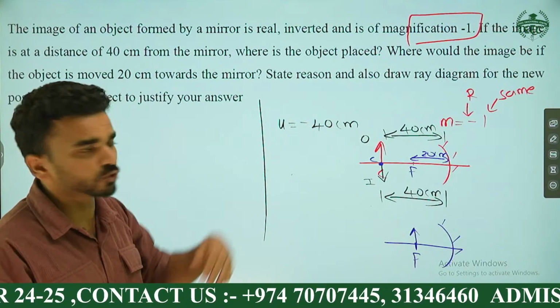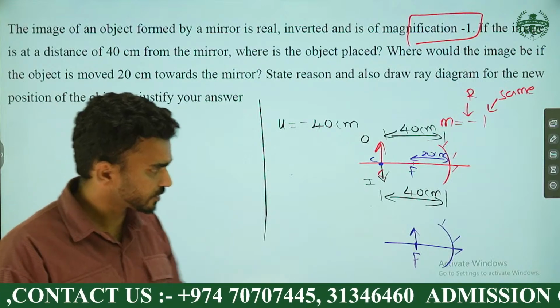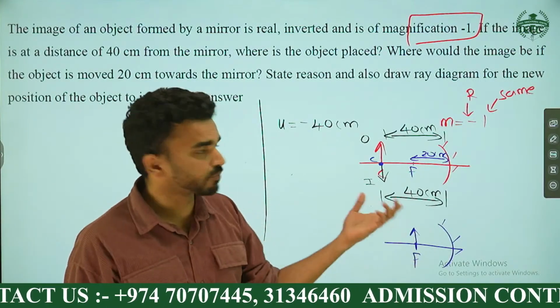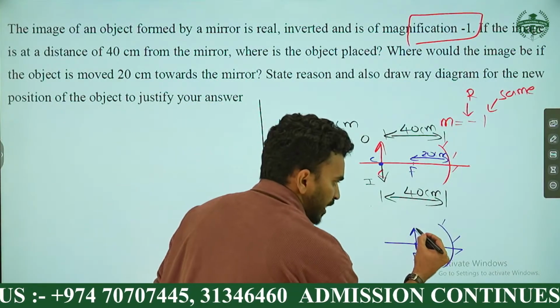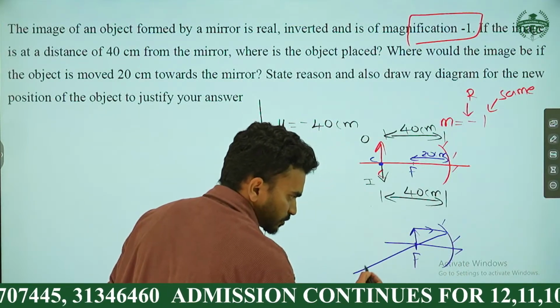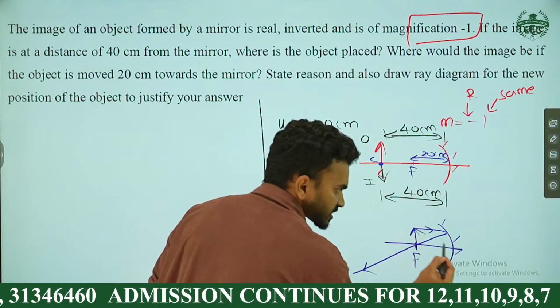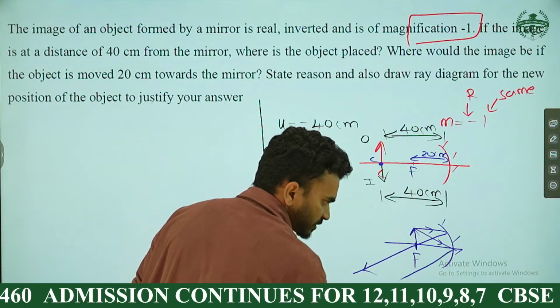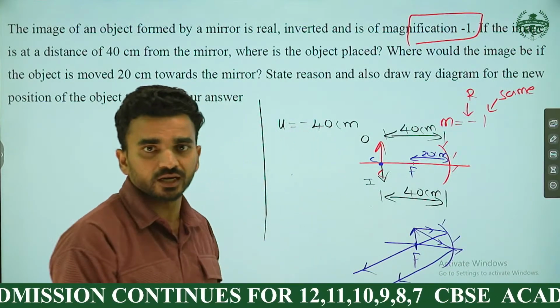State the reason. Also draw the ray diagram. What's the reason? Reason is object at focus. And what's the ray diagram corresponding to this? Parallel light ray. After the reflection, it will pass through the focus. And a ray which is striking towards the pole reflects with the same angle. Both of them are parallel.